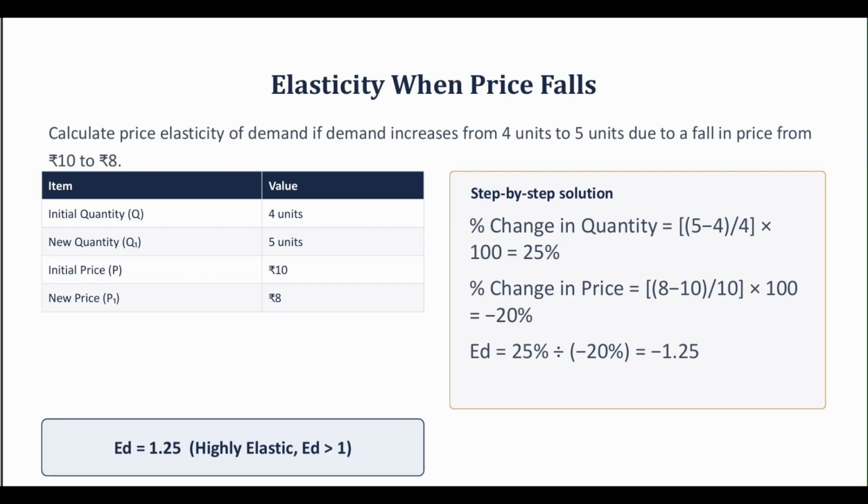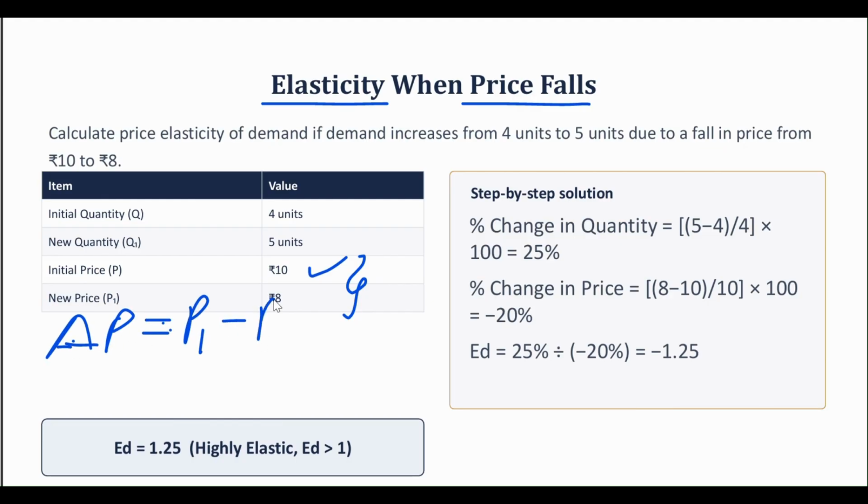So see this example right here. Calculate price elasticity of demand if demand increases from 4 units to 5 units due to a fall in the price. So we are going to see what happens to the elasticity when the price falls. Here the initial price was 10 and it fell to 8. Now tell me, how am I going to calculate the percentage change in price? I already told you, first calculate the change in price. What was the formula for change in price? P1 minus P0. Calculate 8 minus 10, right? Because my new price is 8 and my initial price was 10. So I get minus 2.